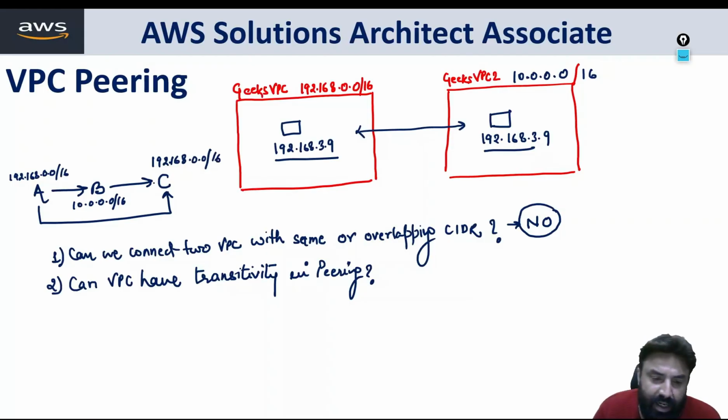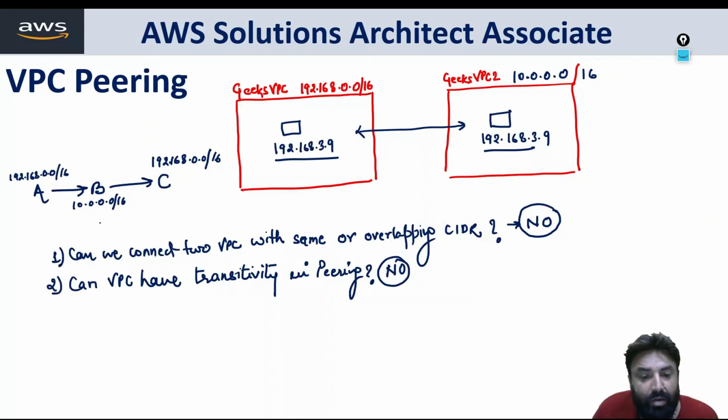Can we peer B and C? 100%, because B and C are different. But can there be a peering between A and C? 100% no, because A and C have the same CIDR, and we discussed in question number 1 that it cannot be done. So can VPCs have transitivity in peering? The answer is perfectly no. There is no transitivity supported. So please make a note of it.